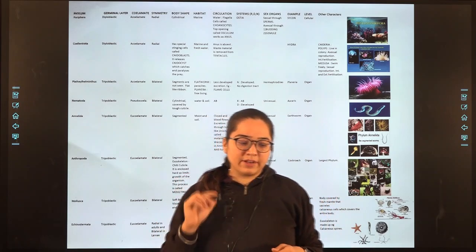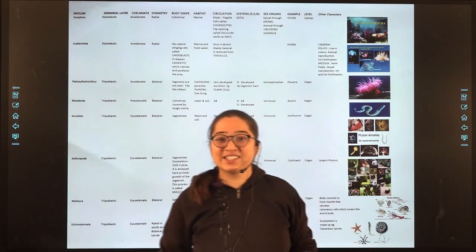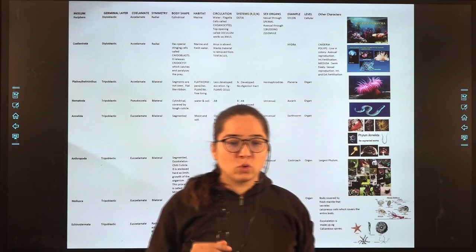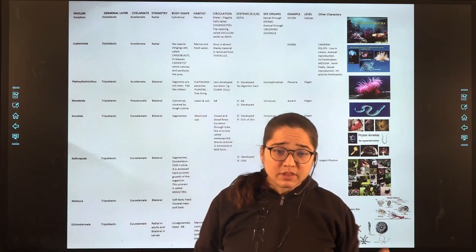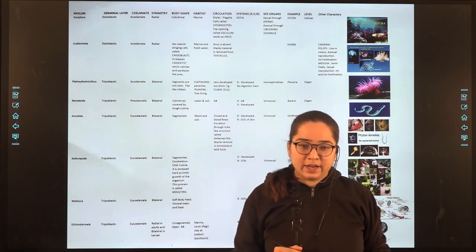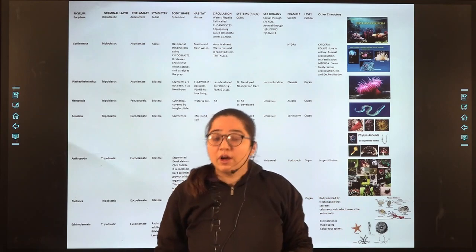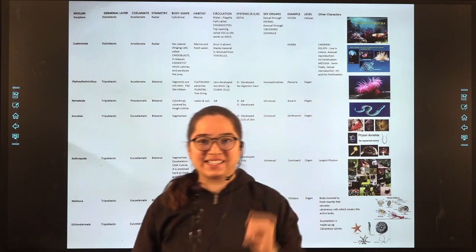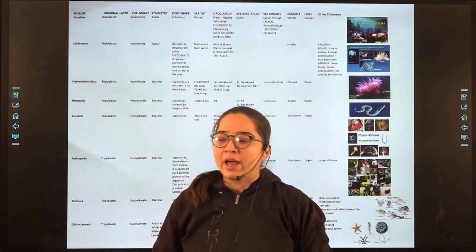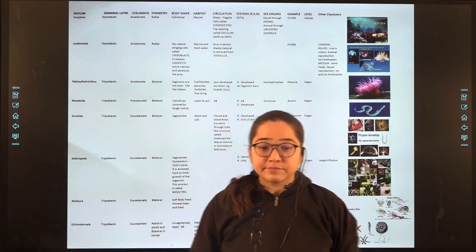Platyhelminthes have a less developed excretory system, and excretion occurs through flame cells. Moving further, Annelida have a closed circulatory system in which the blood is flowing, and for excretion they have metanephridia, and waste is removed as ammonia.